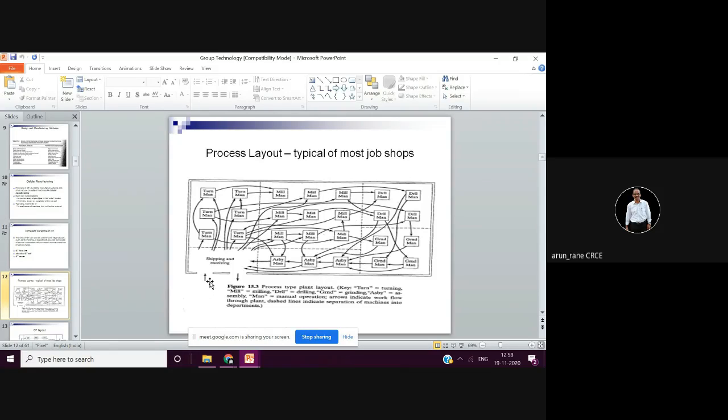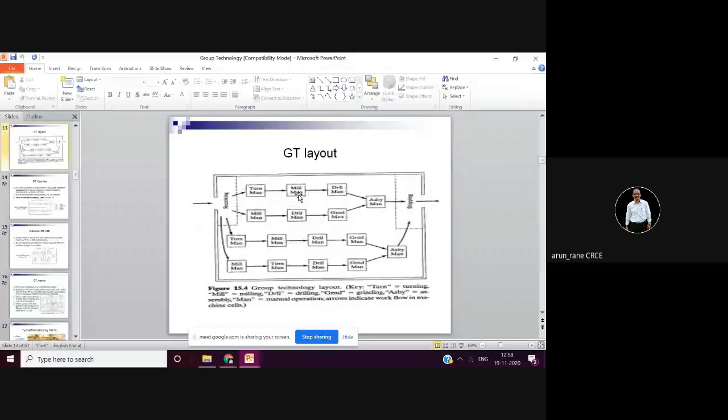So here the flow of the component is more. The component goes to turning, then milling, then drilling, then assembly like that. So the flow of material is more, and if it is a group technology layout, that is reduced drastically.